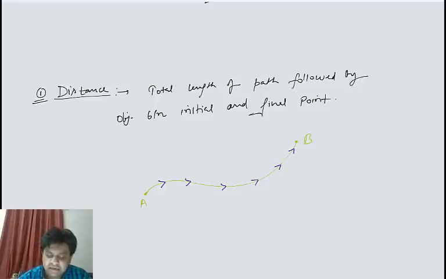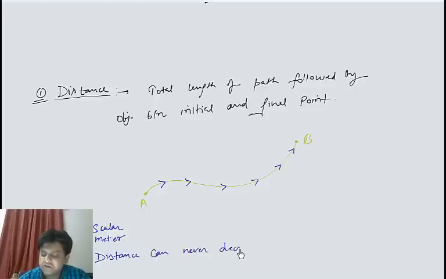I can say that distance is a scalar quantity. Its SI unit is simply meter, as all of you might be knowing. There are a couple of important properties that distance follow, like distance can never decrease.